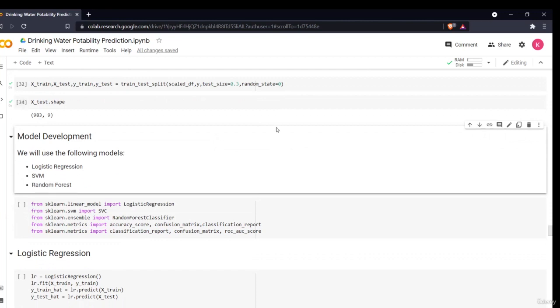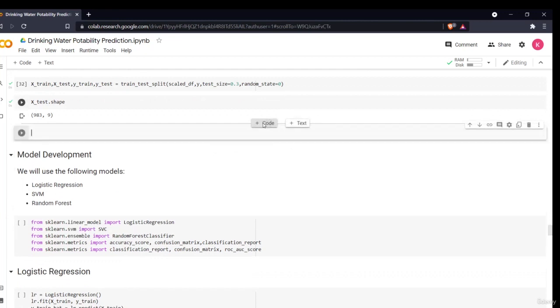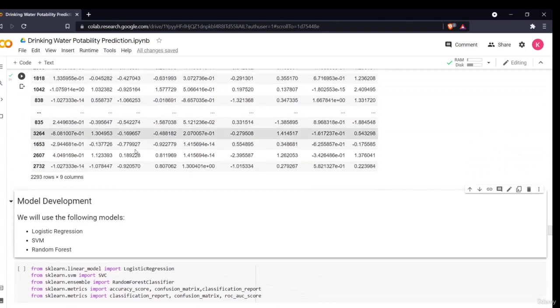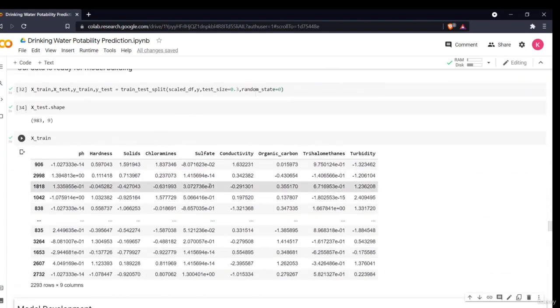Now if you want to see how your data looks, if you want to see your train data, so this is your train data. It is perfectly scaled from -1 to 1. Around it, it is perfectly scaled to lower values. There is not much difference, which will be good for our model development phase.